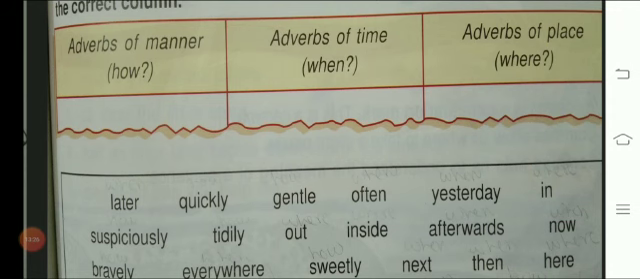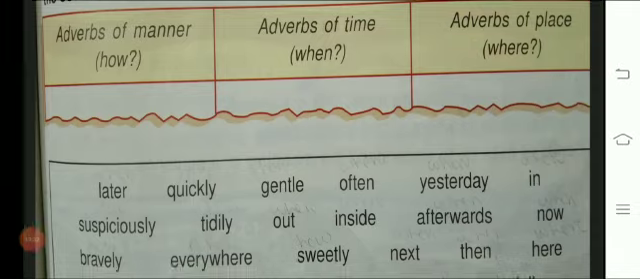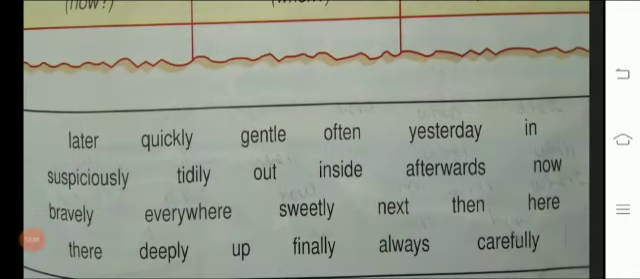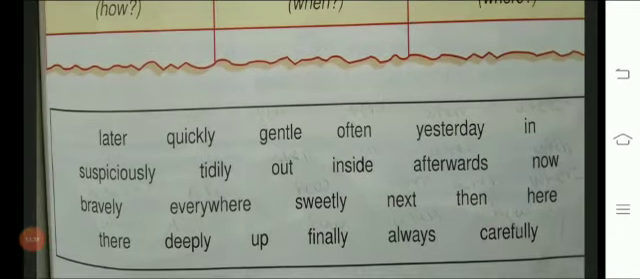And if it is an adverb of place, you will write it in the adverb of place column. Fine. So let's read the adverbs just once quickly. Later, quickly, gently. Actually students, it is mistakenly written here as gentle. Gentle is an adjective, but when you remove e and add y to it, it will become gently. So please write down gently.